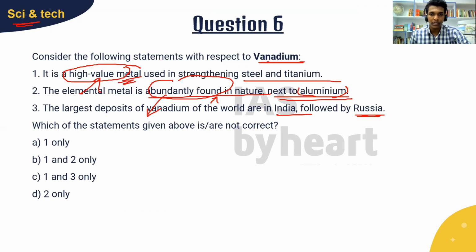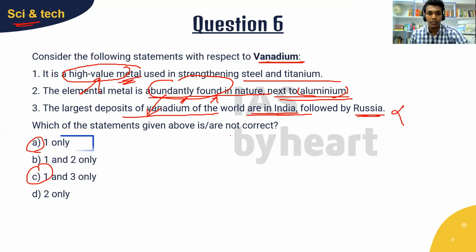So if the first statement is correct, the second statement is wrong. An option like that is A and C. And if you come to the third point, largest deposits are found in India, followed by Russia. No, this statement is false. Which brings the answer to option A, one only.